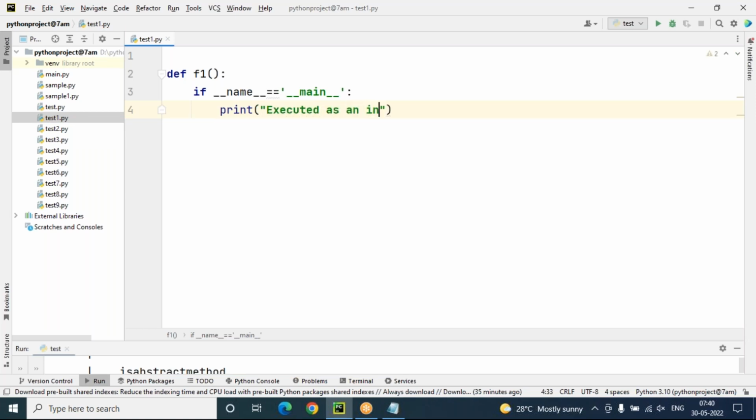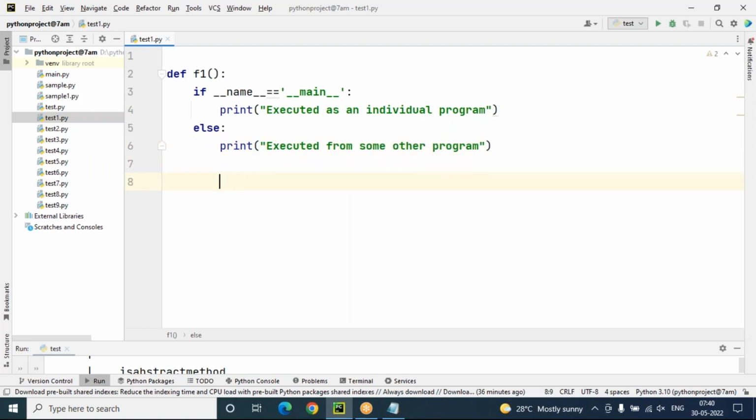Else part, then I can say: Executed from some other program, I have to say. Now tell me, I'm calling this function now, sir.